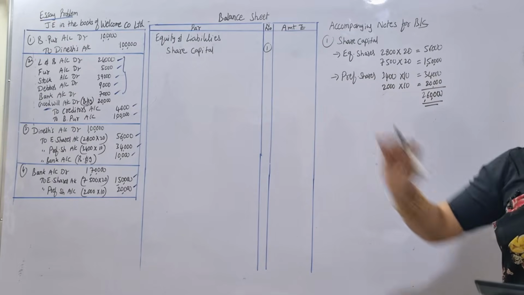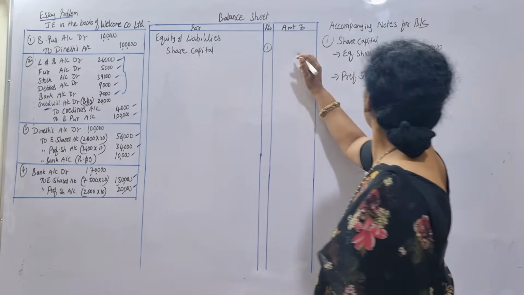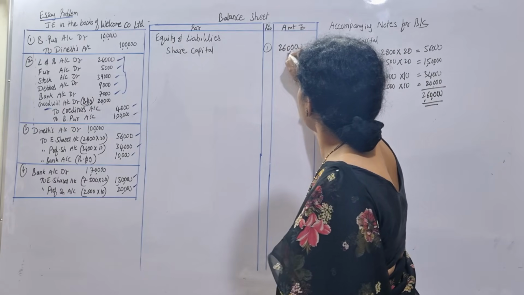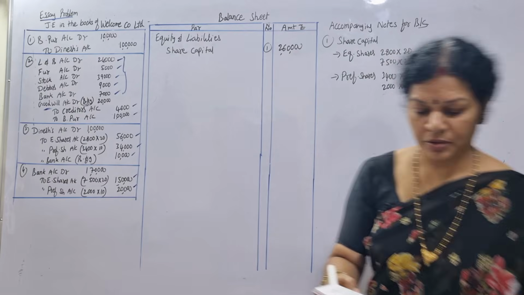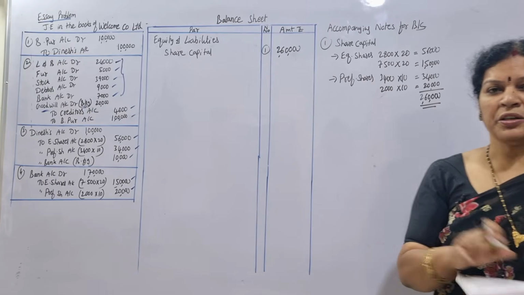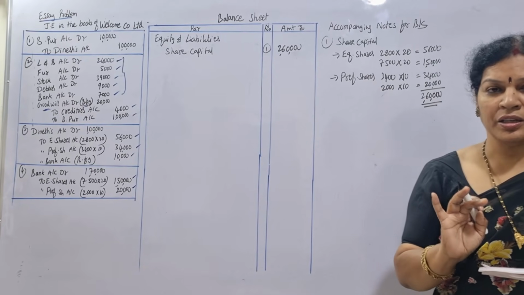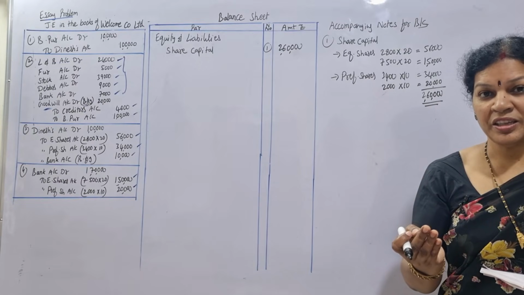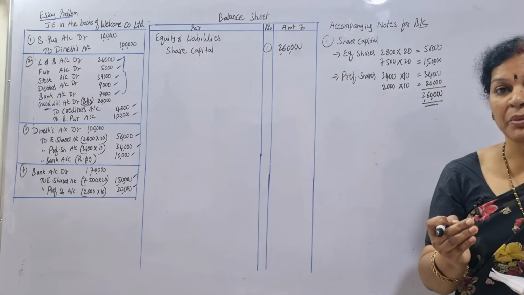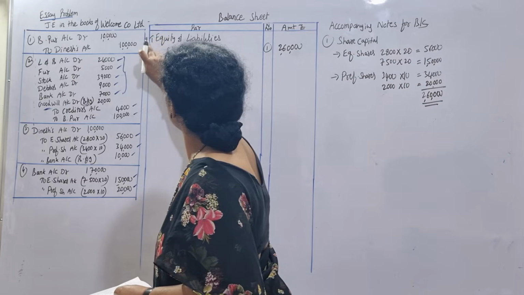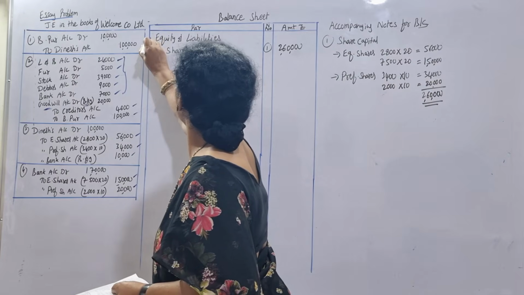So this share capital we are going to write. Note number 1, 2,60,000. Then after this, what else do we have to write? On the liability side, we don't have anything else, only creditors are there. Creditors we say as trade payable under the column of current liabilities. So this is equity and liabilities.